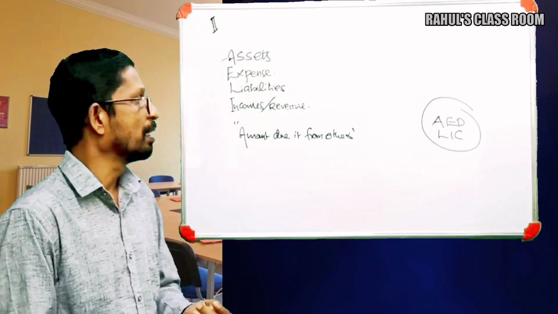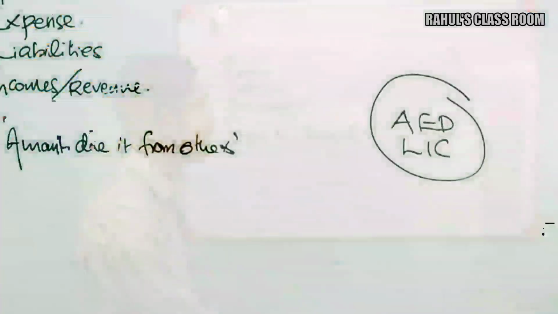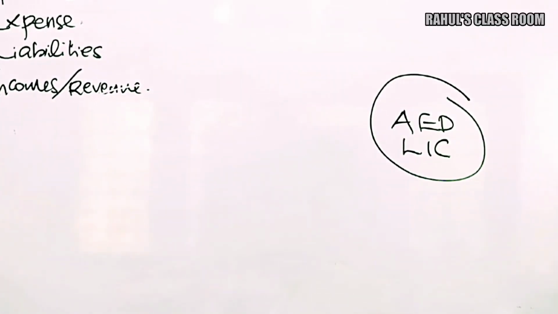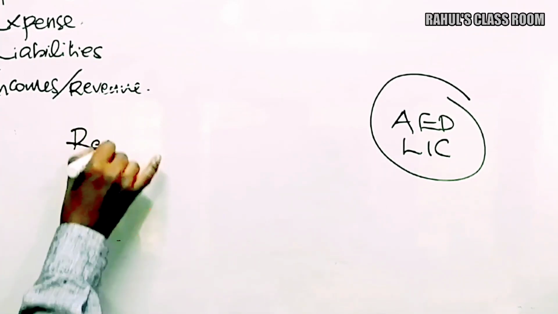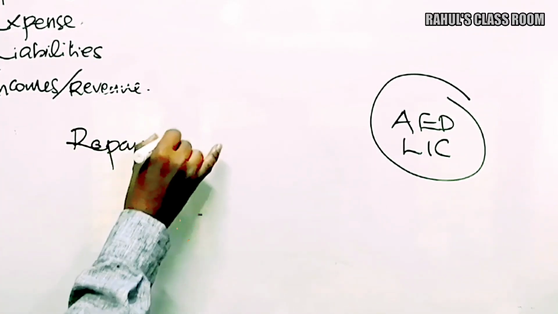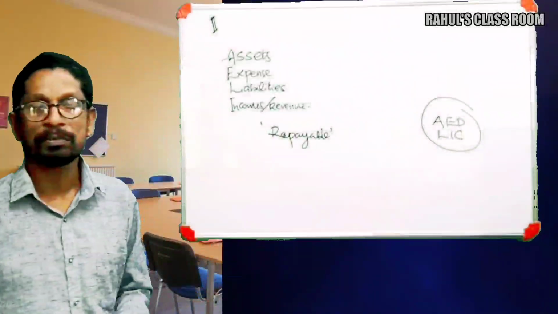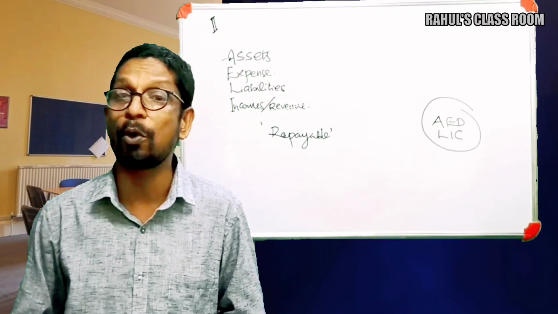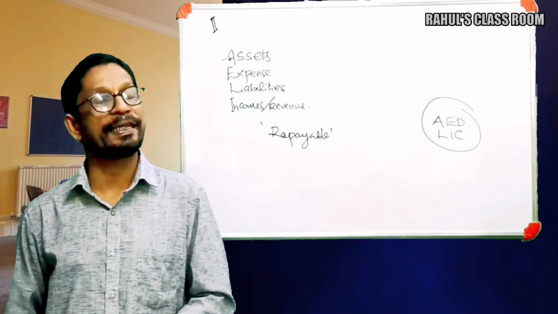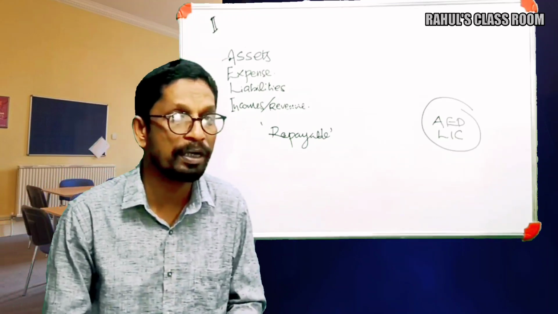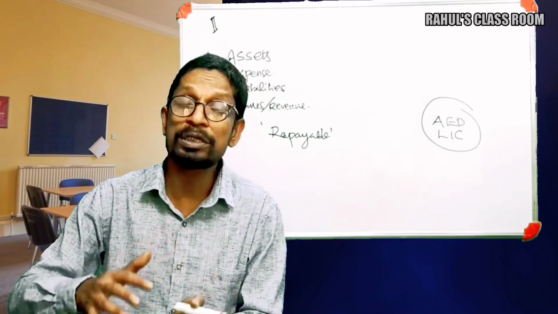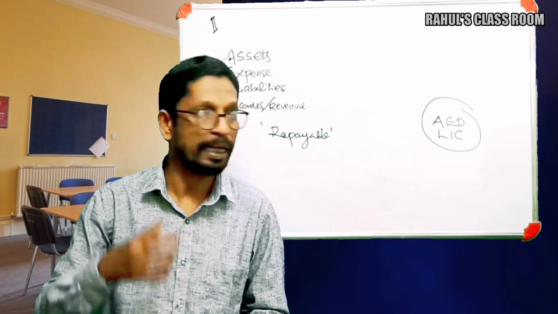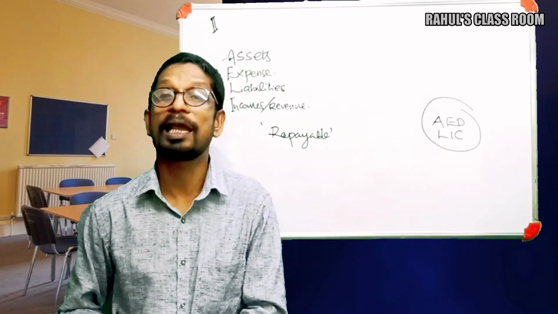Okay, the next term, liabilities. What's the meaning of liabilities? Liabilities means the amounts which are repayable to others, either for a loan taken, money borrowed or goods purchased. That means whatever amounts are refundable or repayable to others constitute the meaning of liabilities.